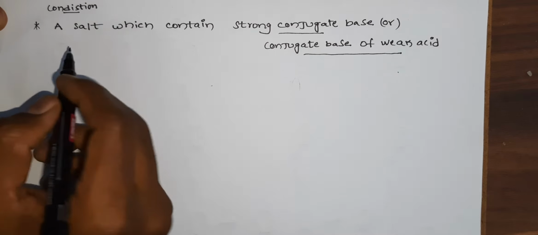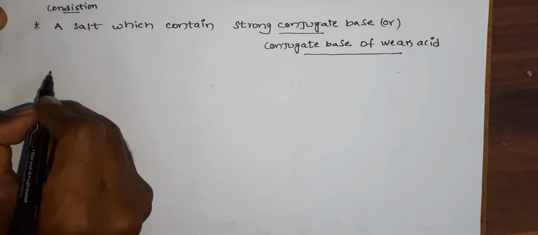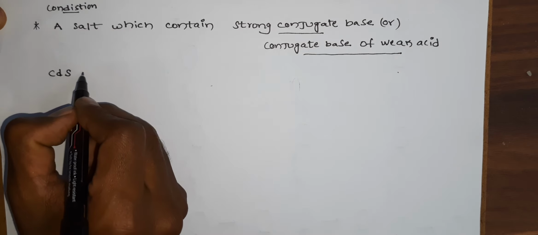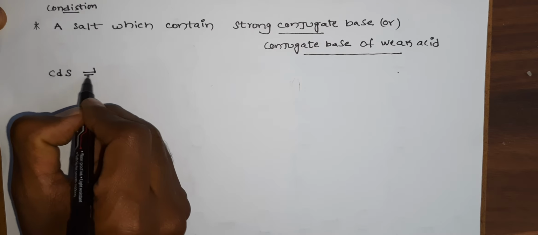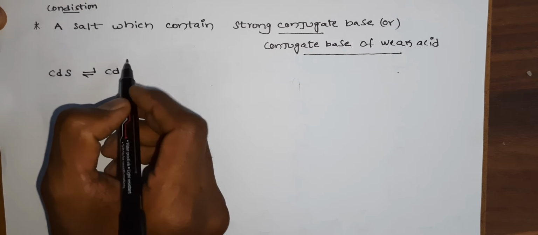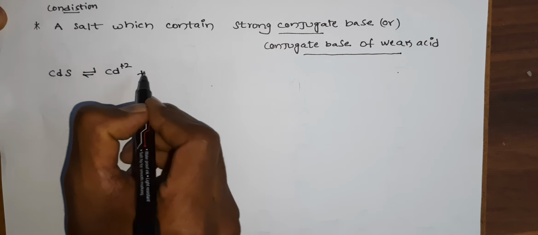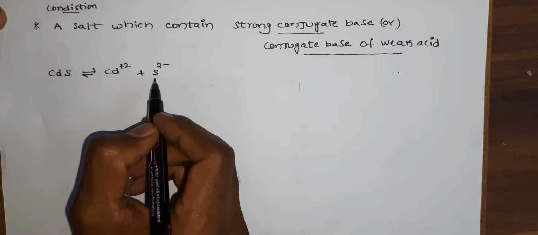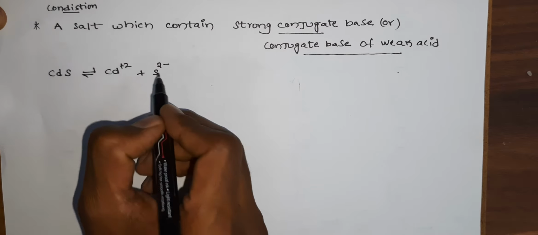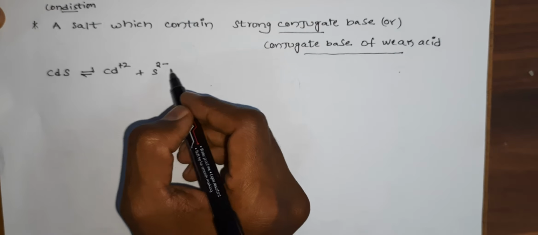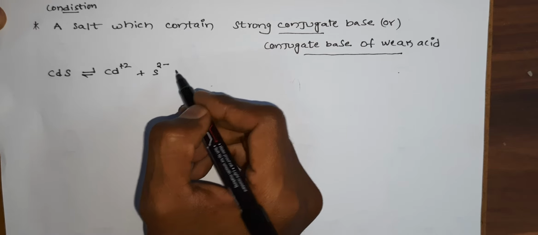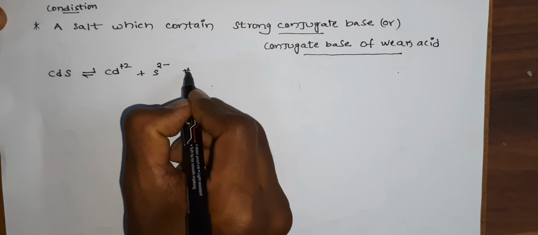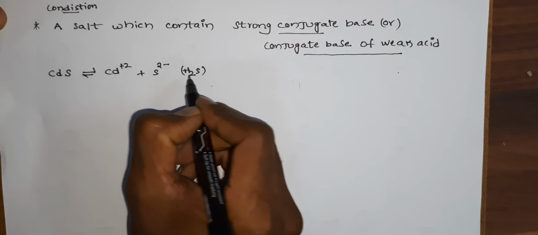Okay, let's take one example: cadmium sulfide. Cadmium sulfide is dissociated into Cd2+ and S2-. Here the sulfide ion is a strong conjugate base, or the conjugate base of a weak acid. For example, the weak acid is H2S.